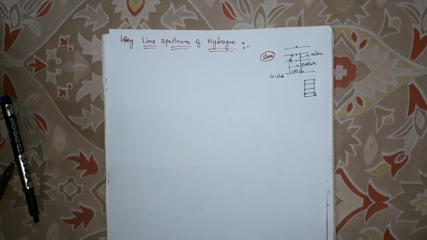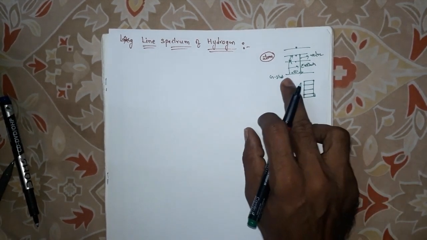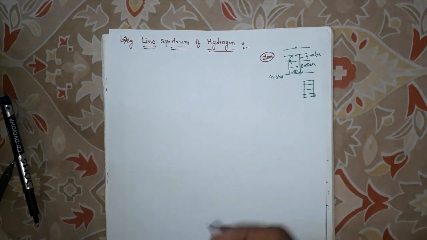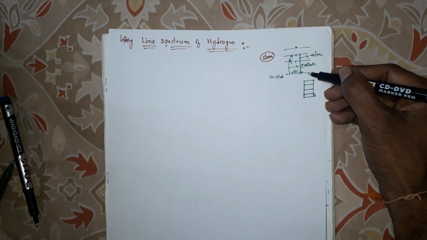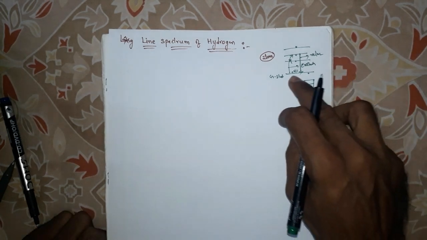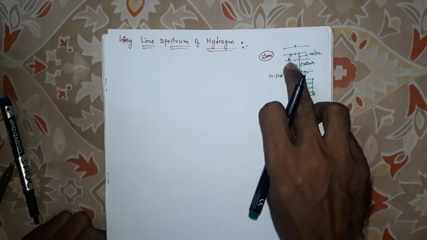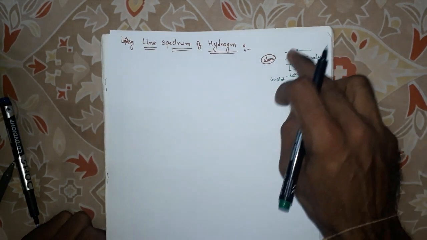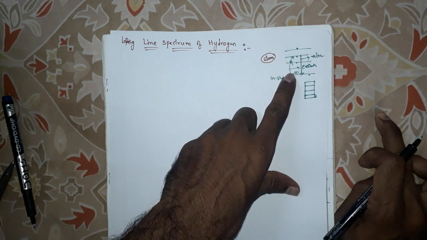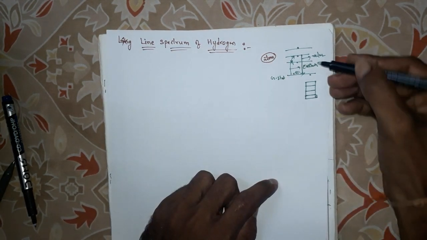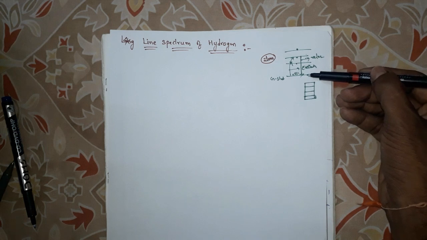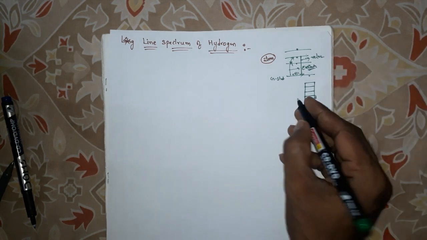Here, the electron jumping from ground state to higher energy levels, the excited state energy levels, is called excitation. The electron jumping from a higher energy level back to a lower energy level, that is to the ground state, is known as de-excitation.